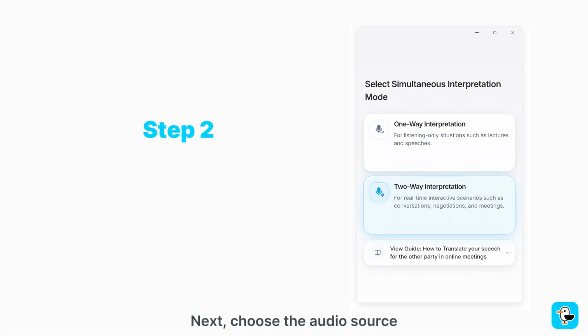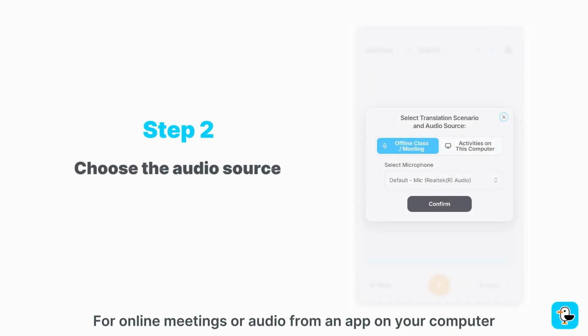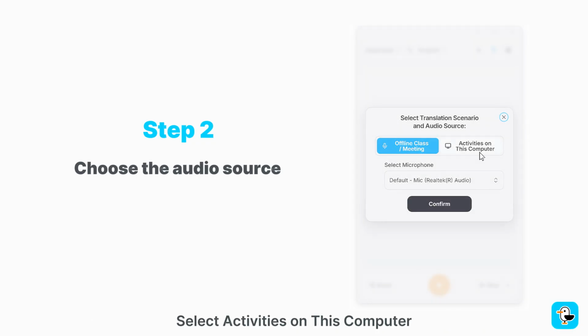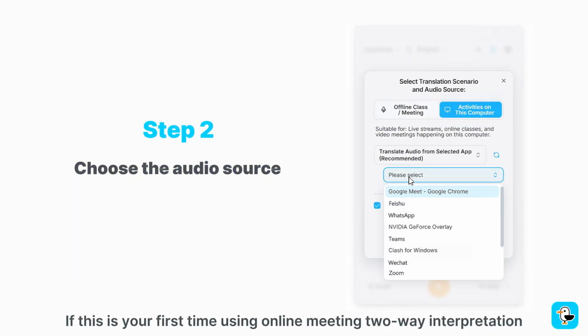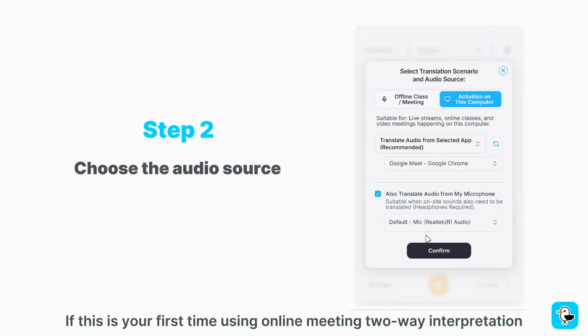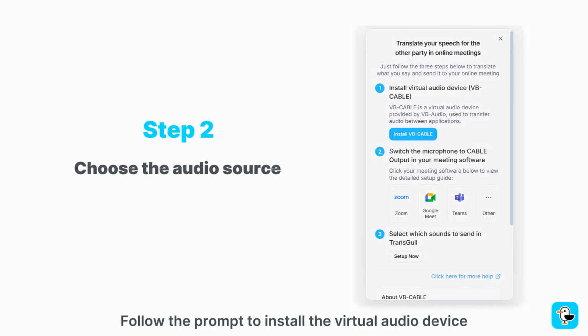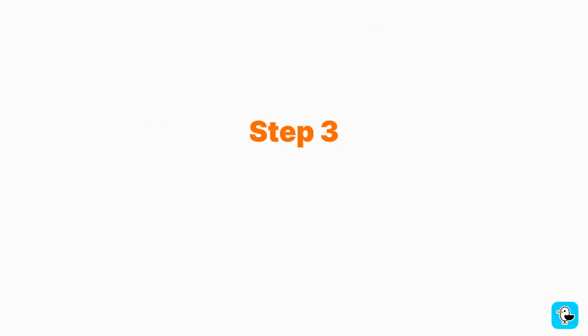Next, choose the audio source. For online meetings or audio from an app on your computer, select Activities on this computer. If this is your first time using online meeting two-way interpretation, follow the prompt to install the virtual audio device.